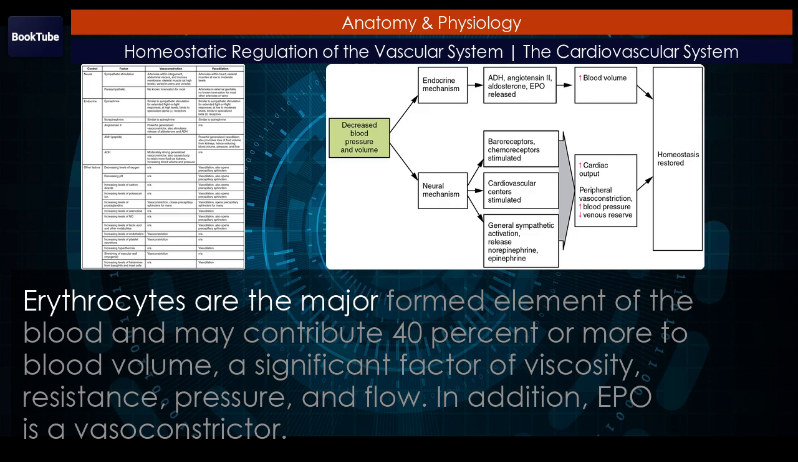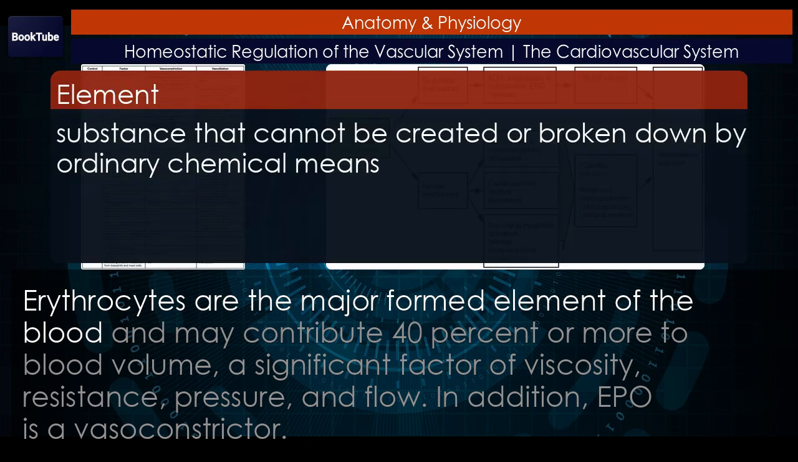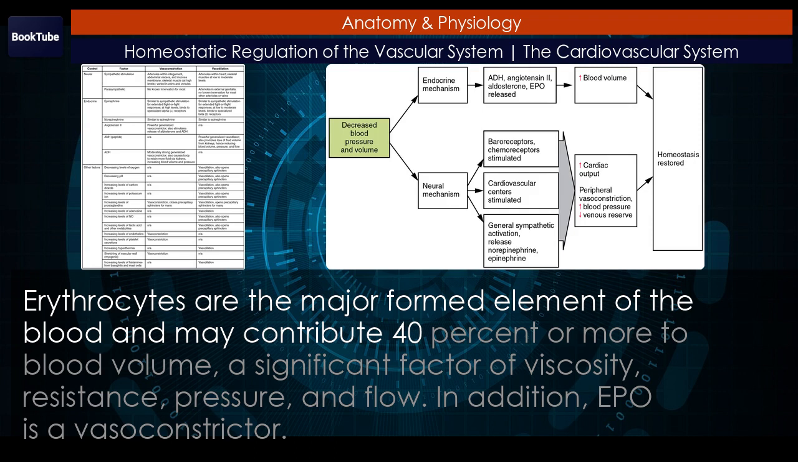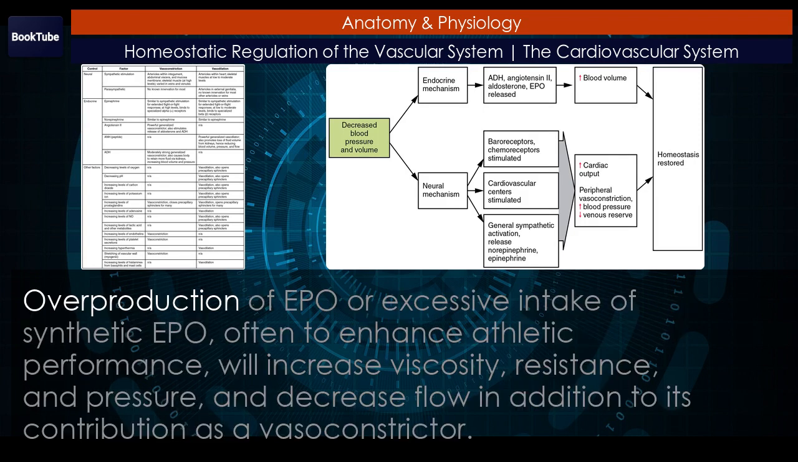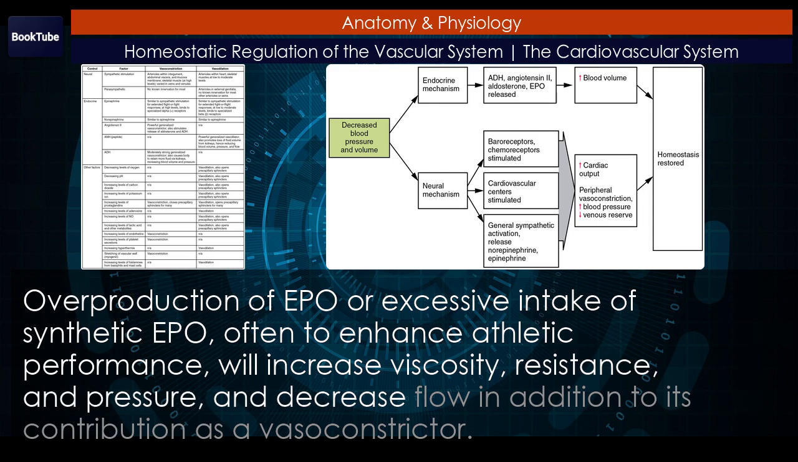Erythrocytes are the major formed element of the blood and may contribute 40% or more to blood volume, a significant factor of viscosity, resistance, pressure, and flow. In addition, EPO is a vasoconstrictor. Overproduction of EPO or excessive intake of synthetic EPO, often to enhance athletic performance, will increase viscosity, resistance, and pressure, and decrease flow in addition to its contribution as a vasoconstrictor.